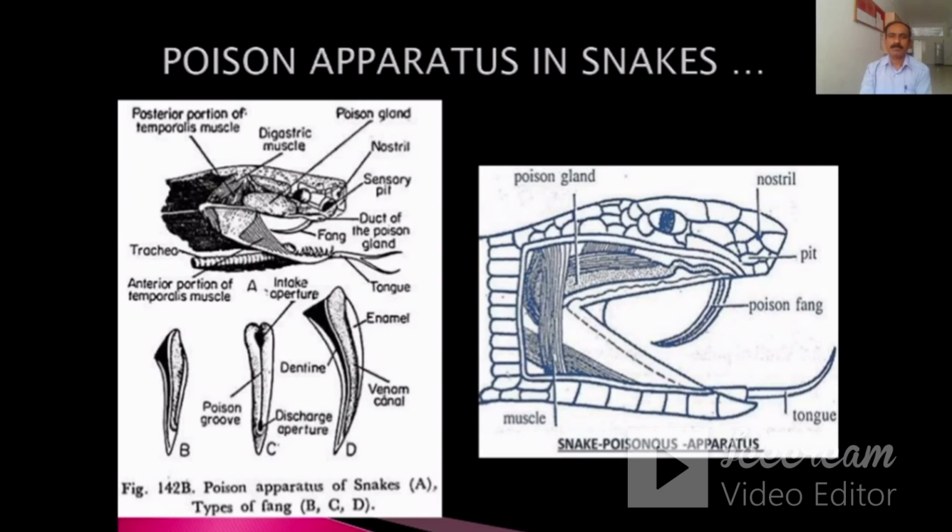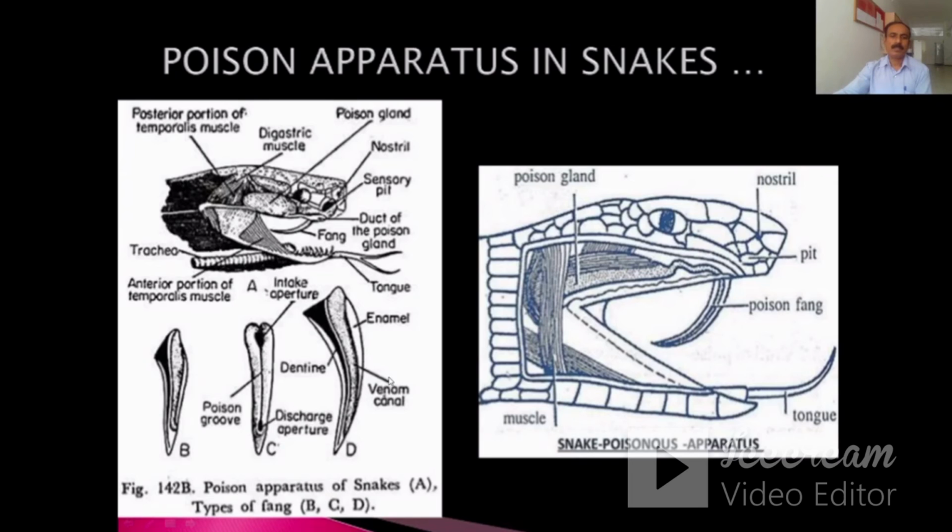In this figure, you can see the poison apparatus in the snake. This is the poison gland, and these are the poison fangs. This is the tongue which is present in the lower jaw, and different kinds of muscles are also present in the mouth cavity.